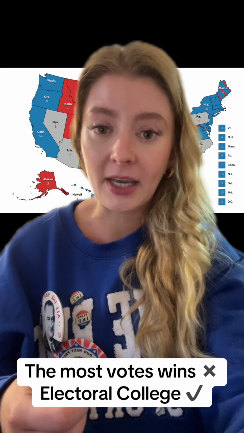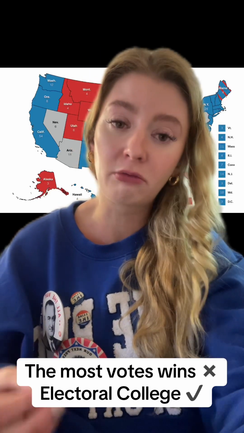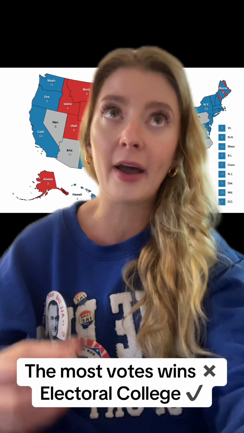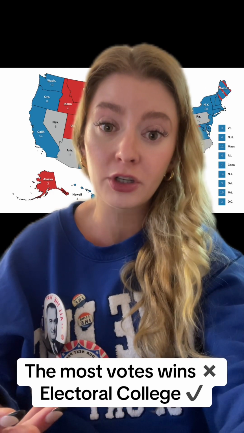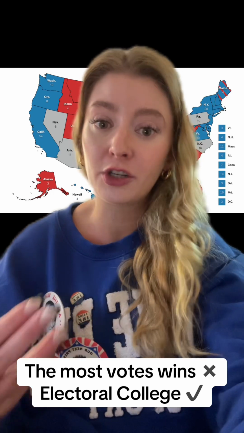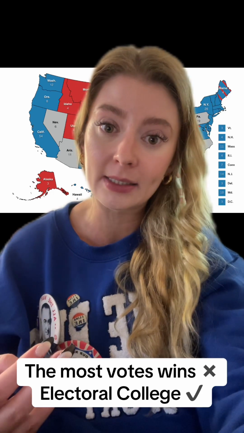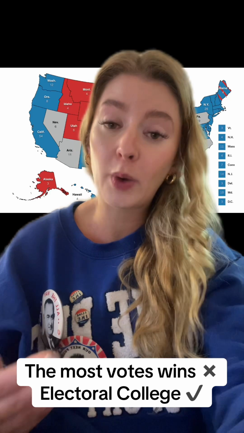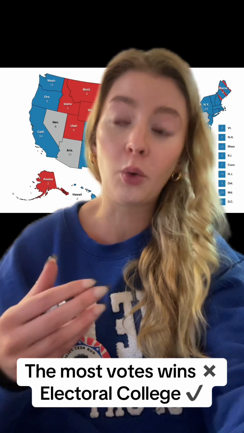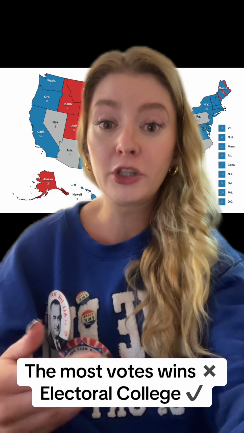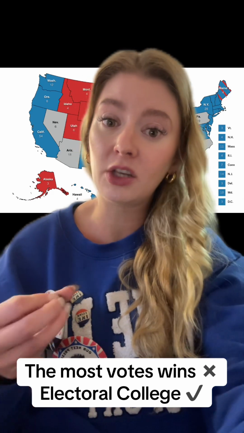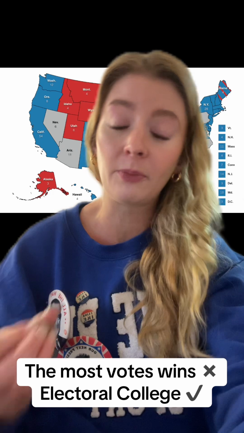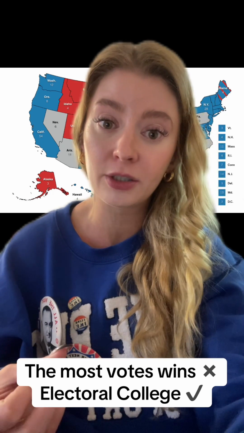In the United States, the president is not directly decided by how ordinary citizens vote, or what is known as the popular vote. So it's not a case of the person who gets the most votes wins. For example, in 2016, Hillary Clinton won the popular vote, but Donald Trump still became president. That is because the United States uses something called the electoral college.